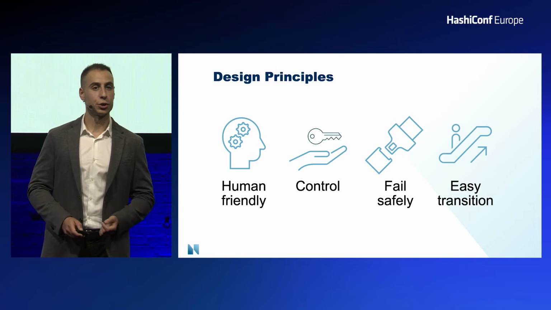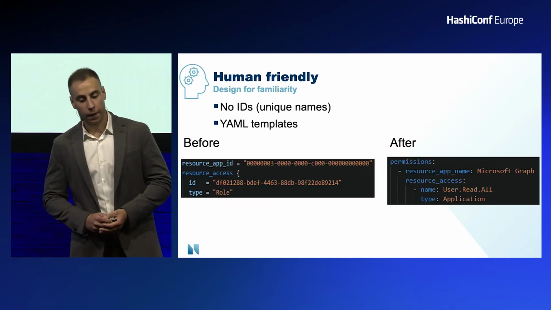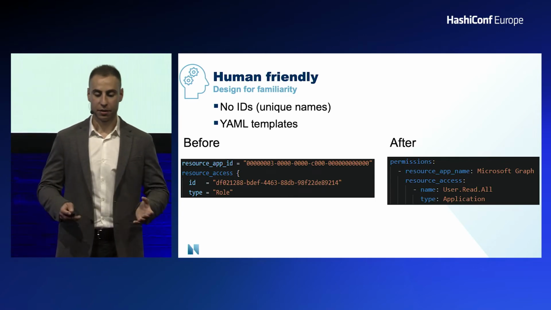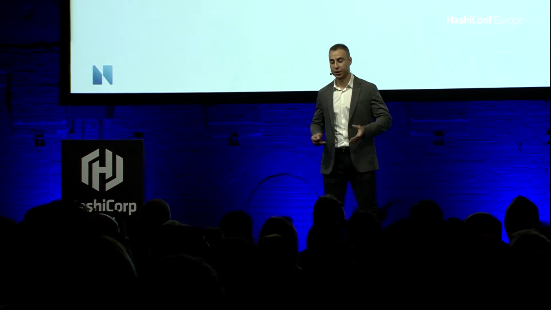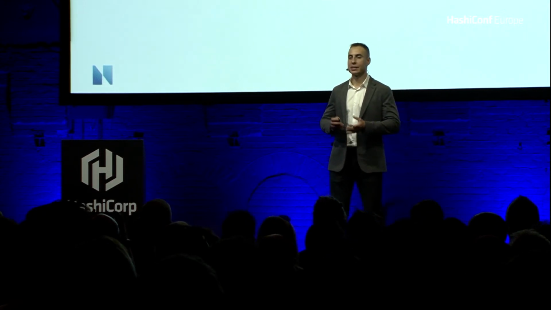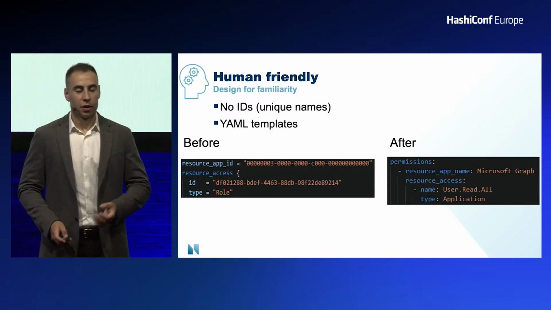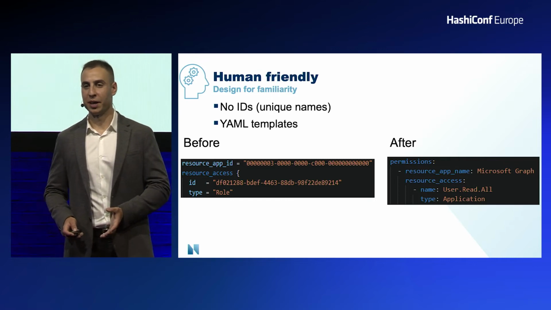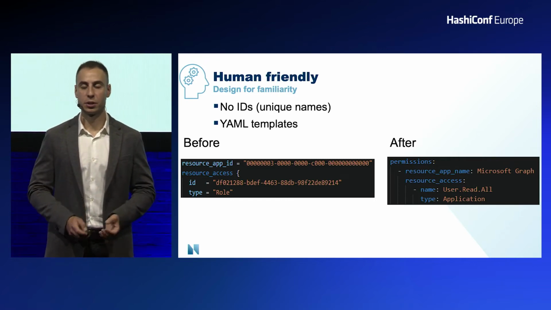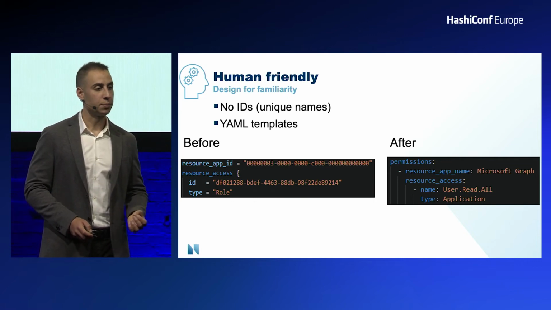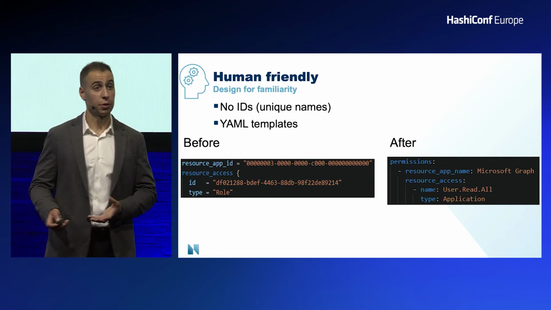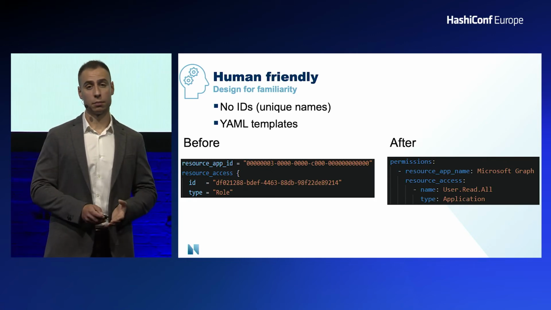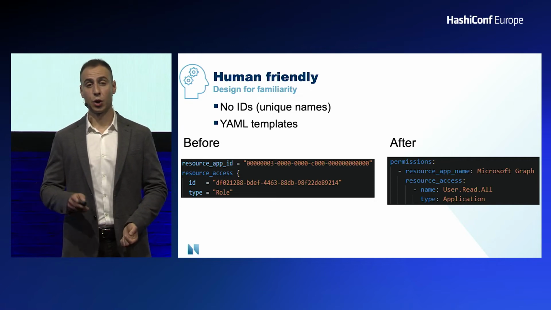So, each one of these in turn, what did we do? On the note of human friendliness, we had to design for familiarity. I think the first thing that comes up on this slide is something that's quite eye-catching because I think it's almost the exact opposite of human friendly. So the first thing that we did is we said no to IDs. Now, I'm sure I'm going to anger some developers and some hardcore advocates of this whilst I do this, but we had to say, if you want people to use a codified approach and take them away from a user interface, you had to find something in the middle. And for us, that was to make everything human readable.